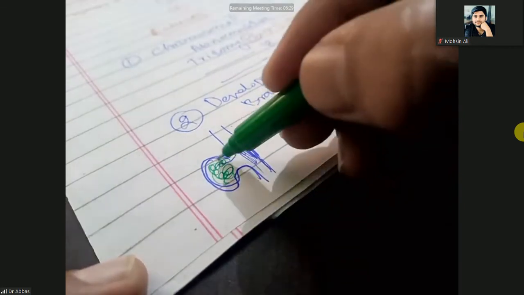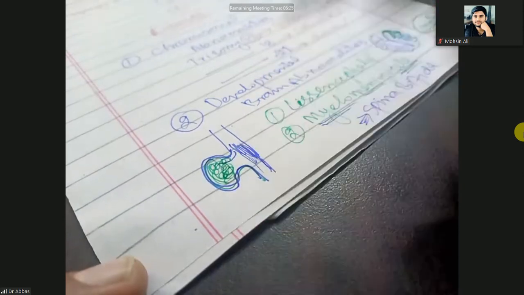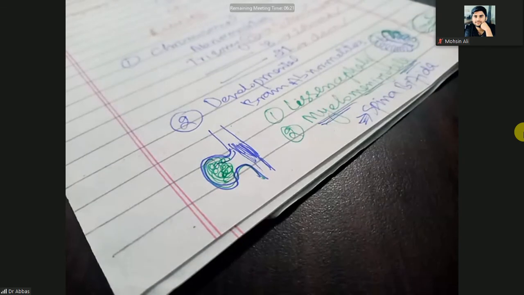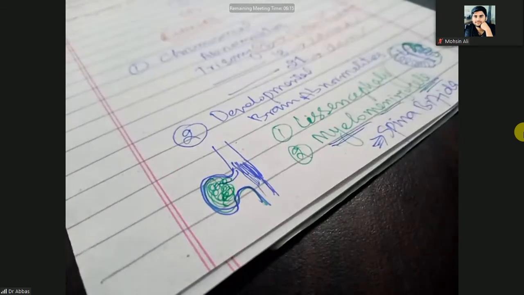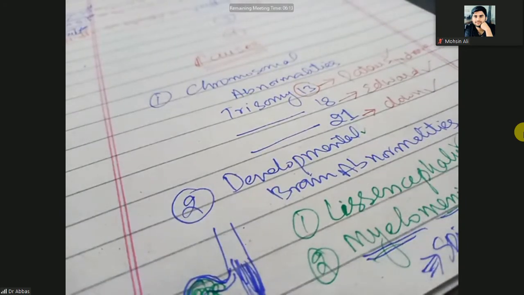So it makes a fluid-filled lesion with the meninges. That is the severe form of spina bifida. So this is the other cause, developmental brain abnormalities.